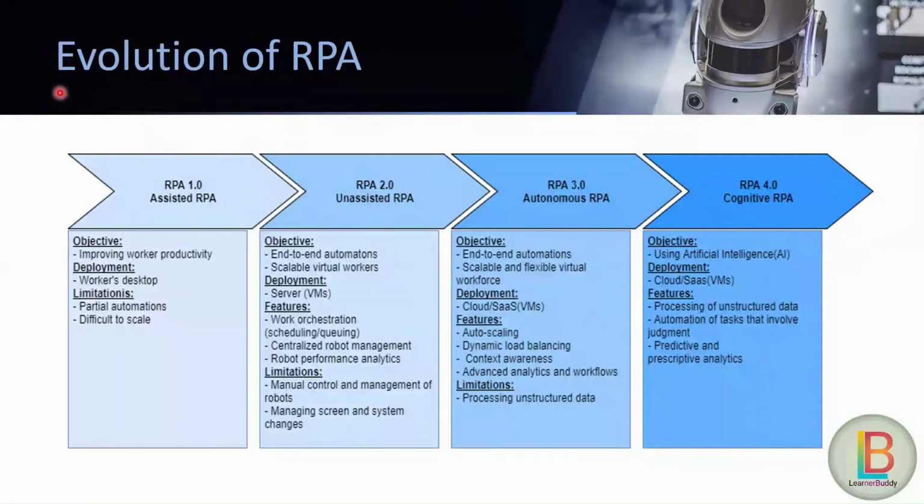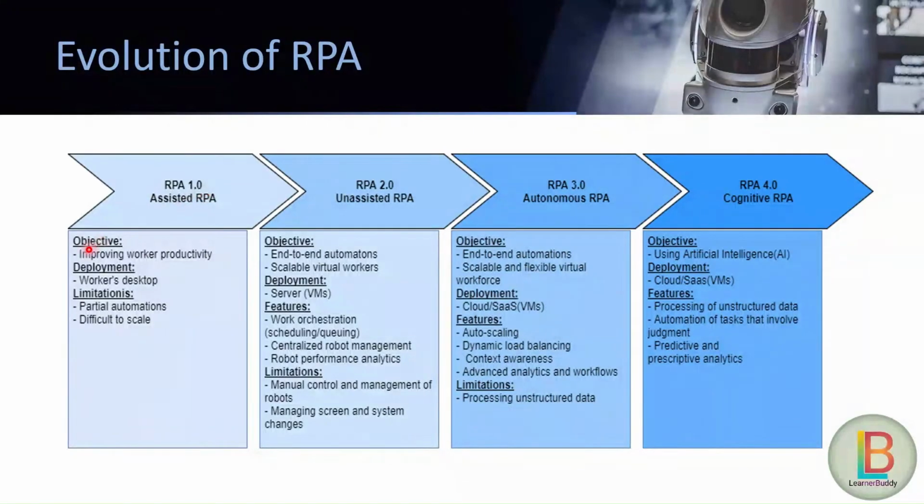So let us check the evolution of RPA over the period of time. Till now, we have had 4 RPA phases. The 4 phases are named RPA 1.0, that is assisted RPA, RPA 2.0, that is unassisted RPA, RPA 3.0, that is called autonomous RPA, and RPA 4.0, the current phase, that is called cognitive RPA. So let us take a look at the features, pros and cons of all the phases that we have faced till now.